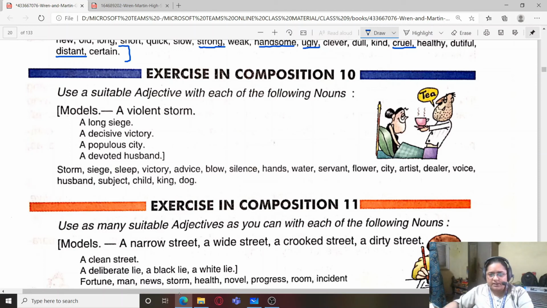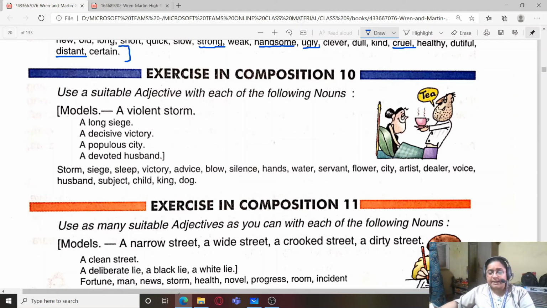Blow: severe blow. Silence: utter silence or absolute silence. Hands: full hands, empty hands. Water: flowing water, clean water, salty water, dirty water. Servant: faithful servant, hard-working servant. Flower: beautiful flower.